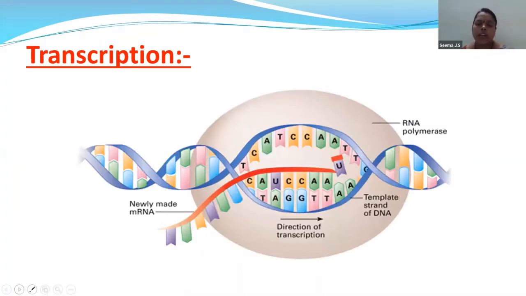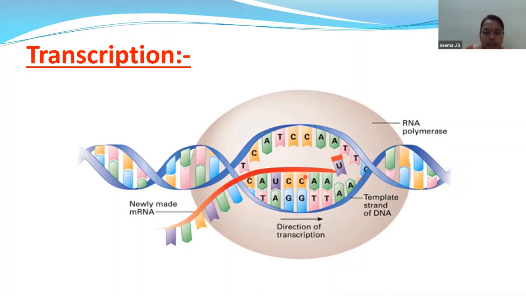Now next one is transcription. So children, let us quickly know what transcription is. This is the process of transcription. That is, it will copy the genetic information from one strand of the DNA into the RNA. This is known as transcription. Here the principle of complementarity is maintained, except that adenosine will always combine with uracil. Actually, in DNA, adenosine will combine with thymine, but in RNA, adenosine will combine with uracil.